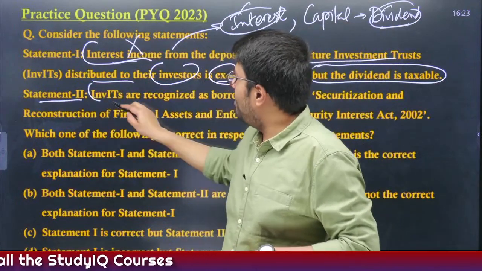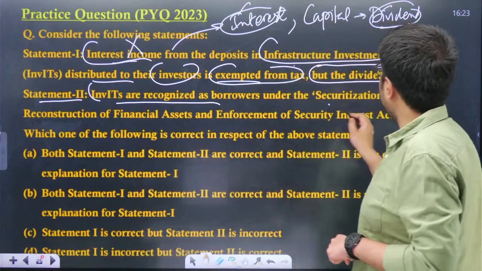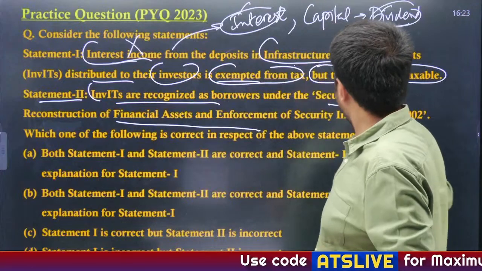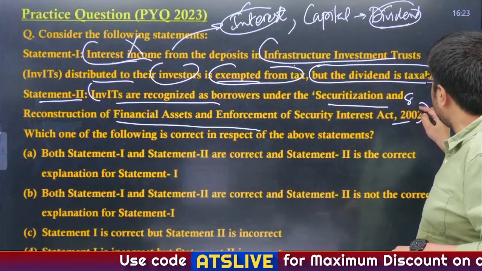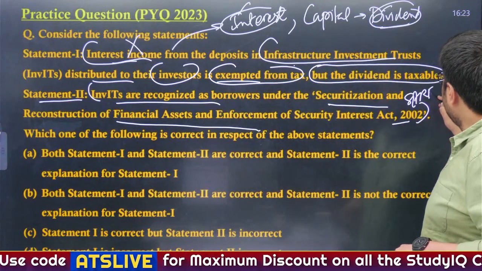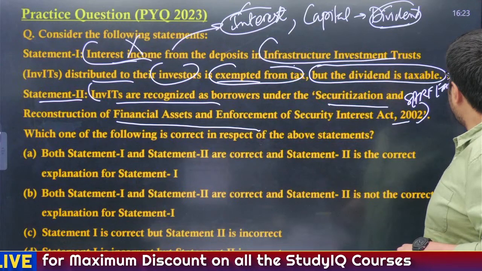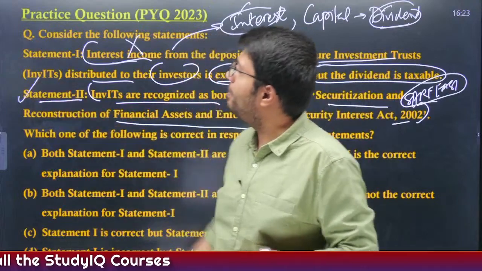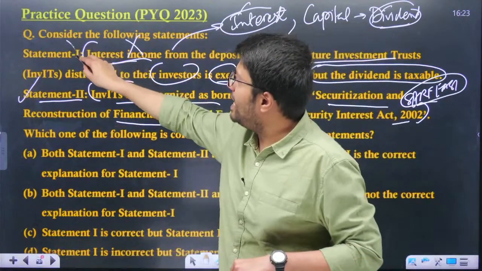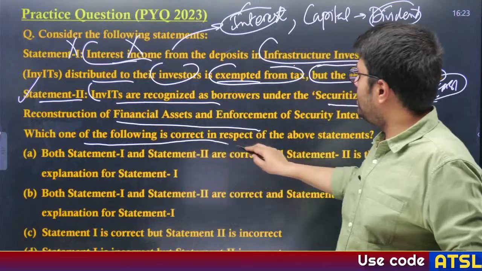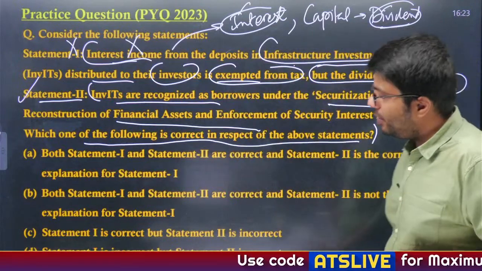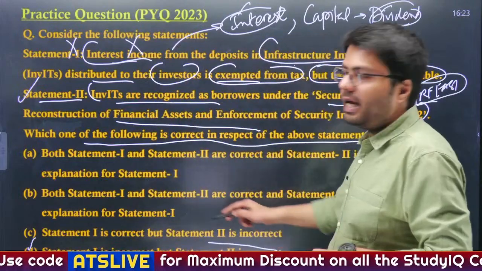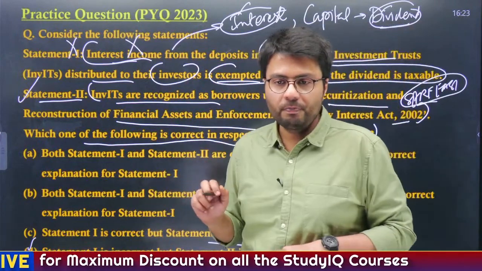Second statement: these are recognized as borrowers under the Securitisation and Reconstruction of Financial Assets and Enforcement of Security Interest Act 2002, that is the SARFAESI Act. I told you, right, that in case your investment goes bad, you are eligible to take recourse under the SARFAESI Act. Therefore, the second statement becomes correct. The first was incorrect, I told you. So, which of the following statements is correct? Option D, which states that statement 1 is incorrect and statement 2 is correct, is the right answer to this PYQ.